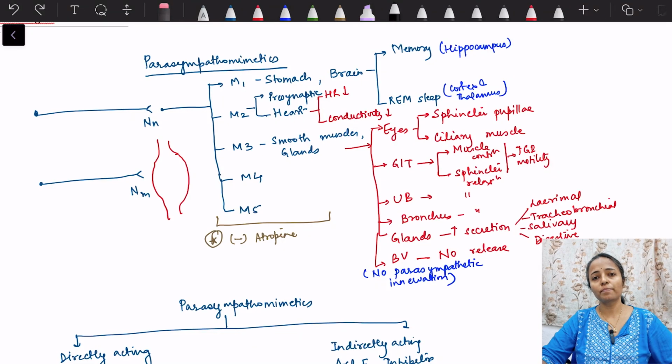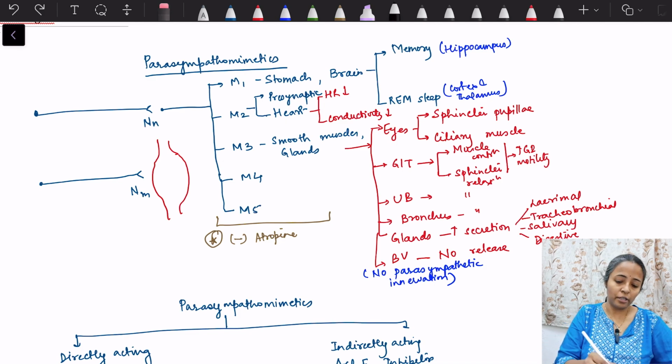When we talk about parasympathomimetics, first of all, it is important to revise how the parasympathetic system acts. Parasympathetic acts basically by the release of acetylcholine. So we should know what the receptors for acetylcholine are, and how and where this action is brought about. The receptors are of two types, nicotinic and muscarinic.